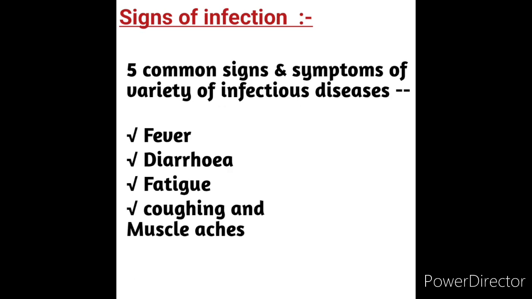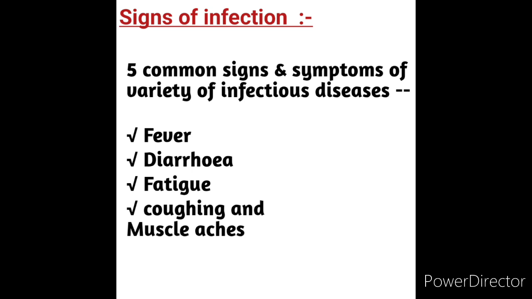Next we will see the signs of infection. 5 common signs and symptoms of a variety of infectious diseases are fever, diarrhea, fatigue, coughing. Additional common infectious symptoms include chills, altered mental status, productive cough, shortness of breath, palpitation, abdominal pain, flank pain, suprapubic pain, and also polyuria, dysuria, and diarrhea.